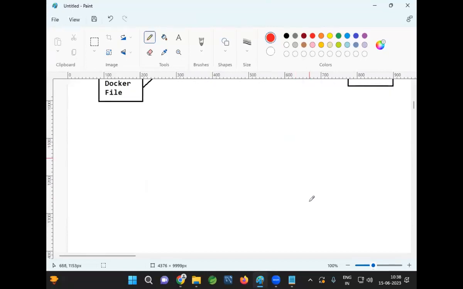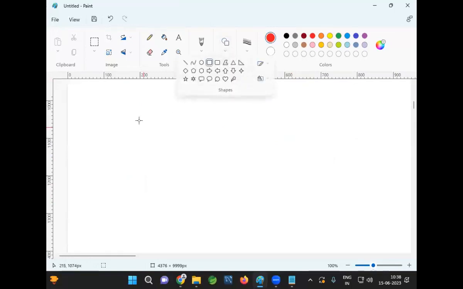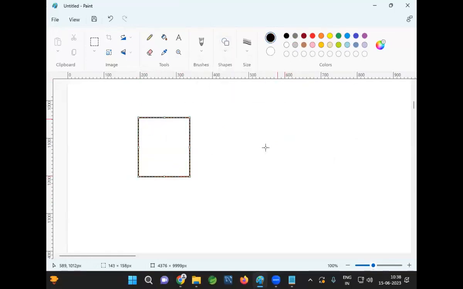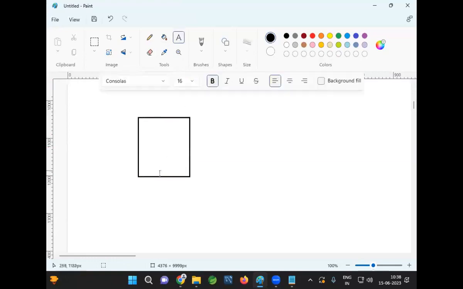Now, I am using a Windows computer. My computer has the Windows operating system. When you want to run your application using Docker, we need to install the Docker engine, that is the Docker software. Once we install the Docker engine, we are going to pull the image.